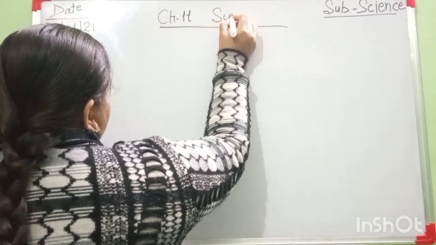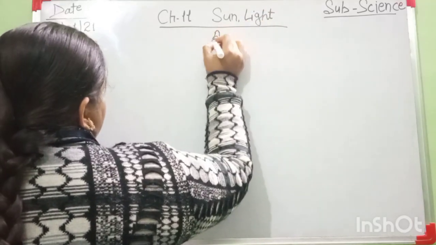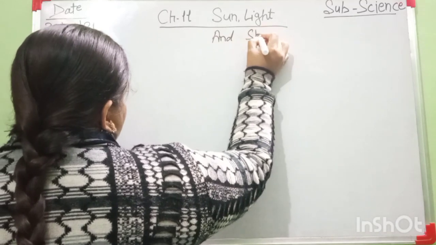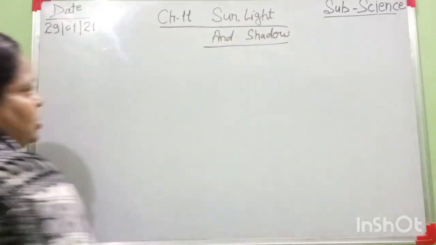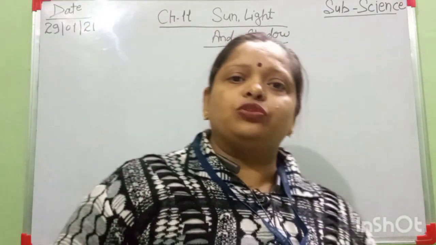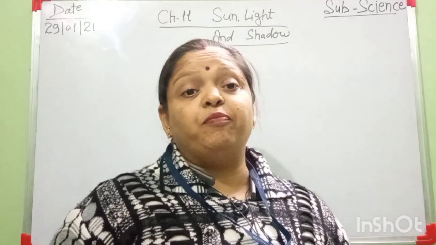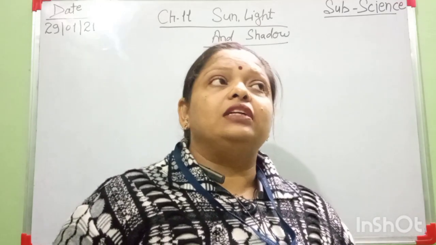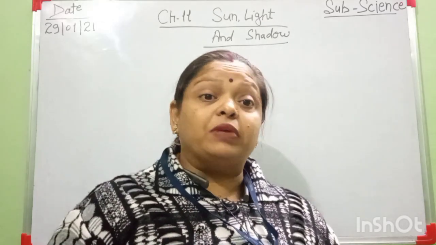sun, light and shadow. This is your chapter. In the previous video, I told you students about the sun. The sun is a mixture of very hot gases. It is a very big, huge ball, and it is also a star, and it is very far. All stars are very far from our earth, but the sun gives us energy on our earth.